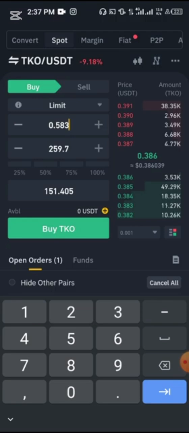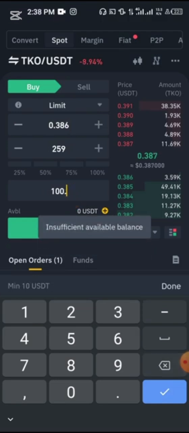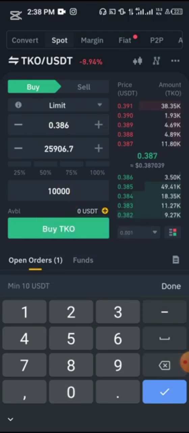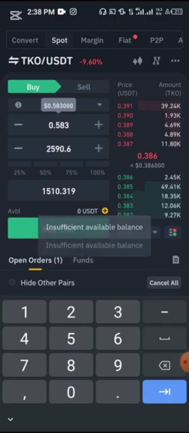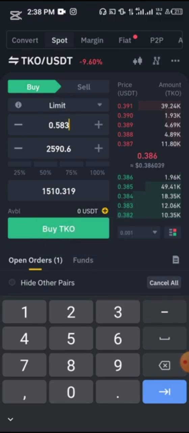Because why it's called a market is it goes up and down. People buy and sell, people buy and sell. All right, so if we're using $1,000 to do this, let's click on the market price again. We're using $1,000 to do this. Now at 0.583, we'll be making about $500. That's about 51% of our money. That's what we'll be making, just as smooth as that.